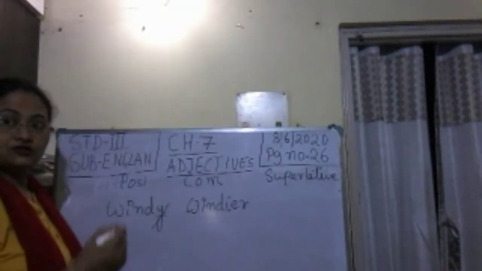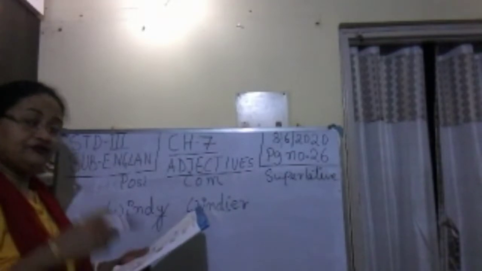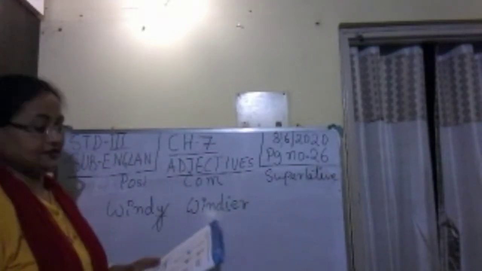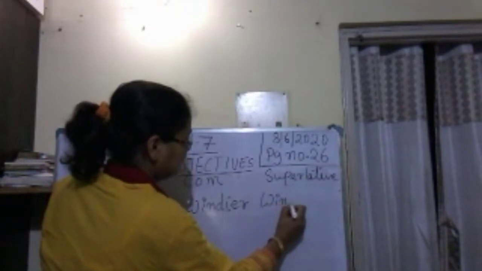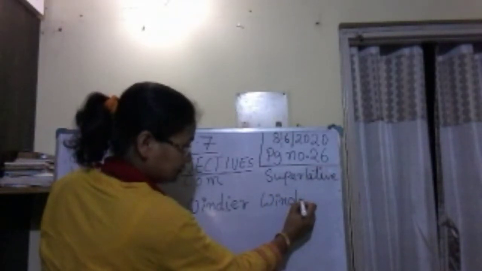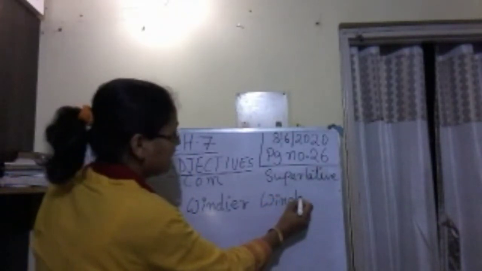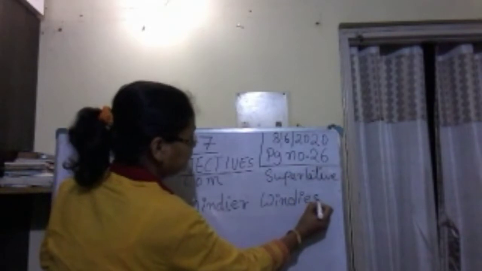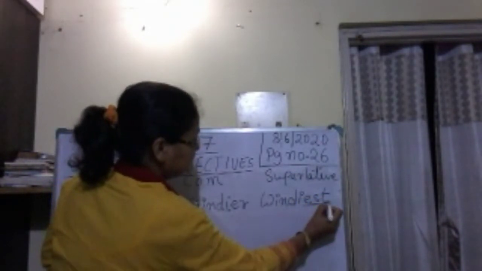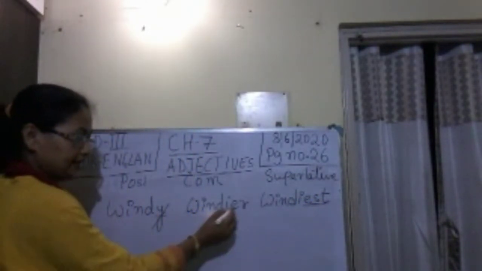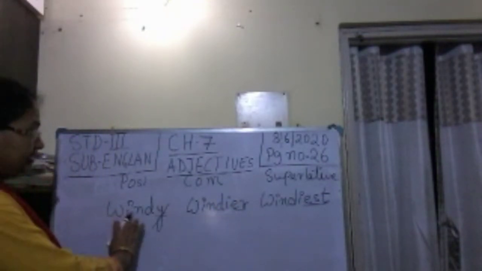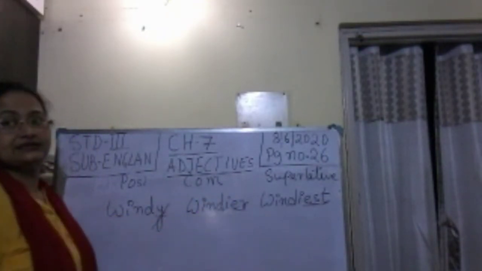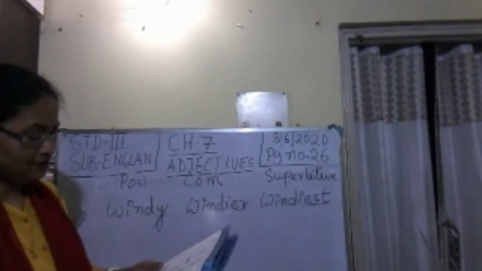Now superlative, it was the windiest day on Friday. So how will we make it? W-I-N-D, in place of Y we are writing I, then we are adding E-S-T. Windiest. So windy, windier, windiest. Clear? Now look at the next picture.